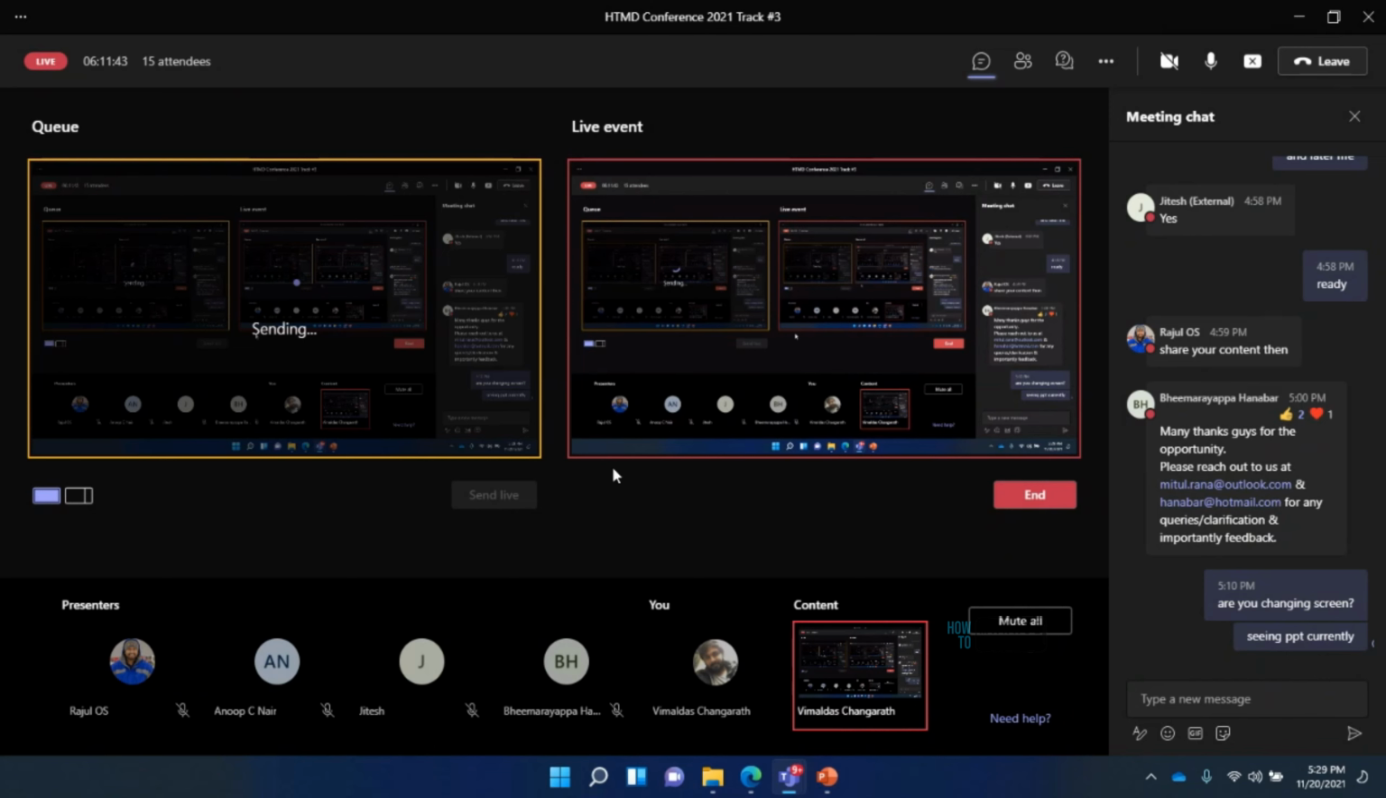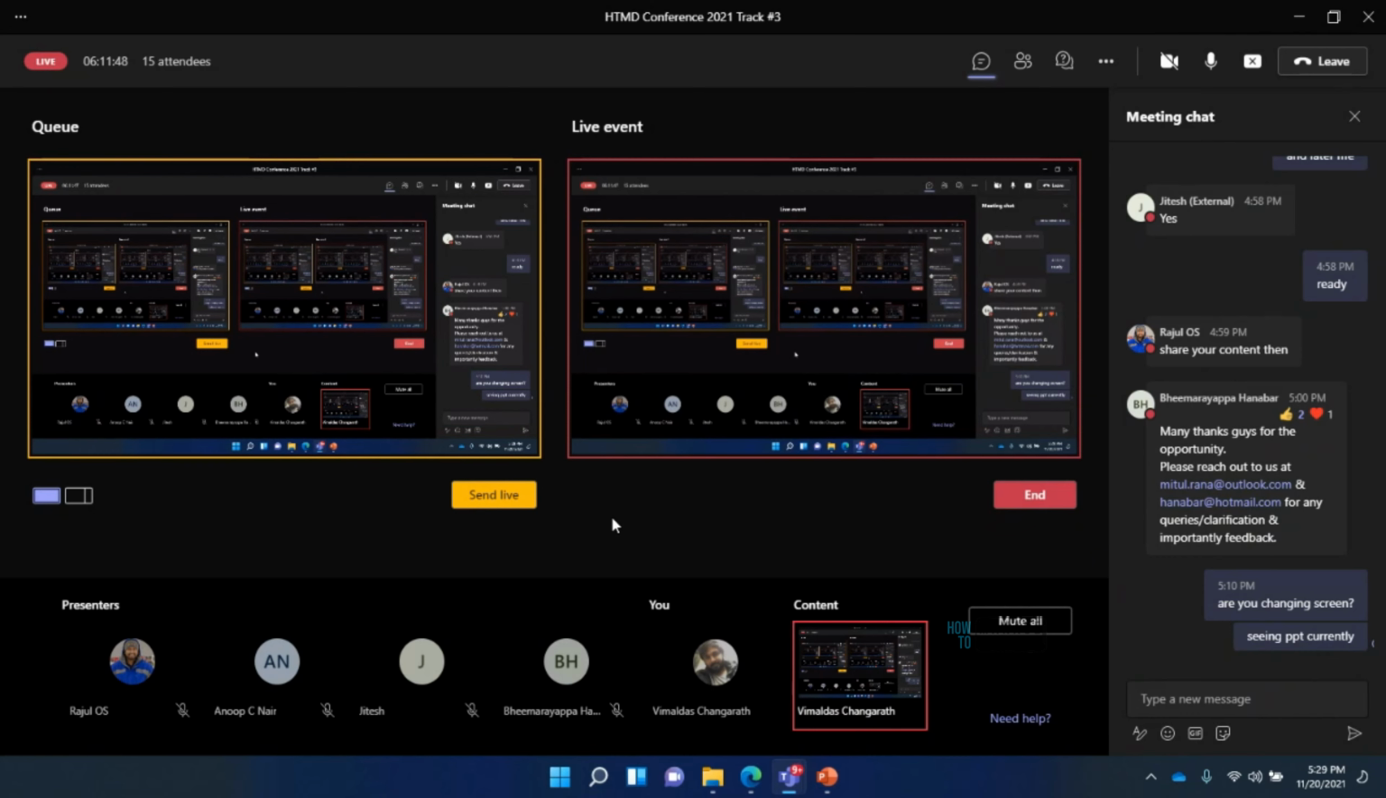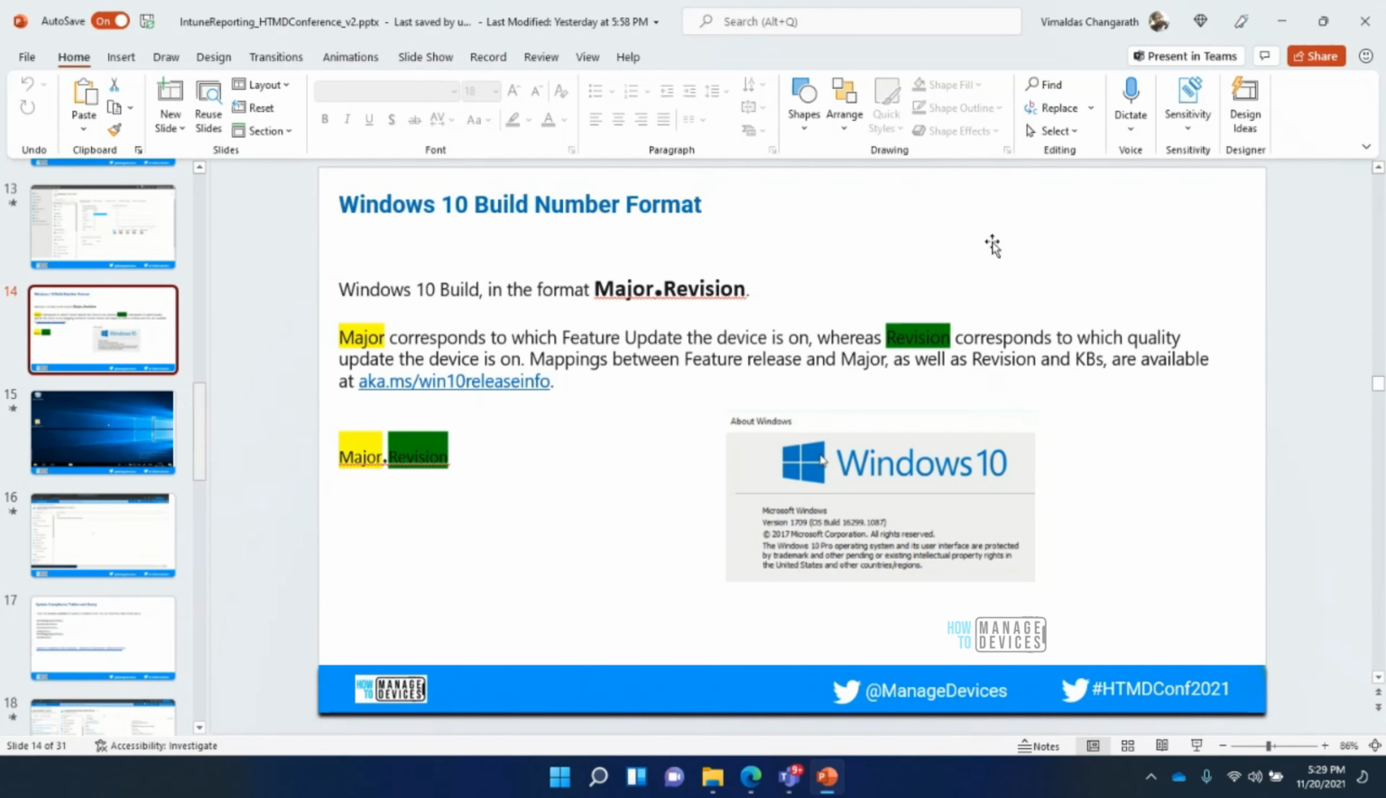Let me share my screen. Let me know if you can see my screen now. Are you able to see my screen? Yes, now. Okay, great.